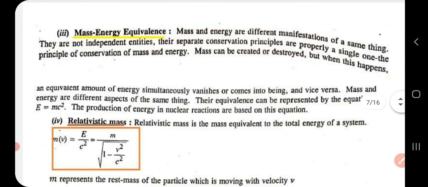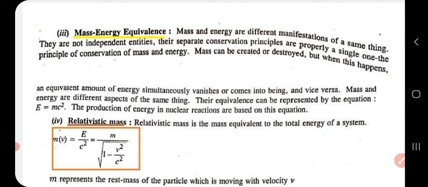Now, mass energy equivalence. So we know mass and energy are different manifestations of the same thing. That is, they are not independent. Their separate conservation principles are properly a single one, that is nothing but the principle of conservation of mass and energy. Mass can be created or destroyed, but when this happens, an equivalent amount of energy will appear or disappear, and vice versa. So mass and energy are different aspects of the same thing.